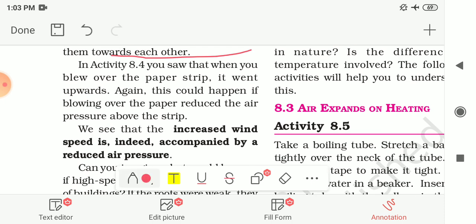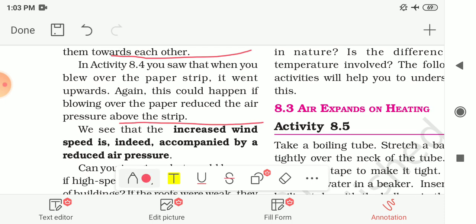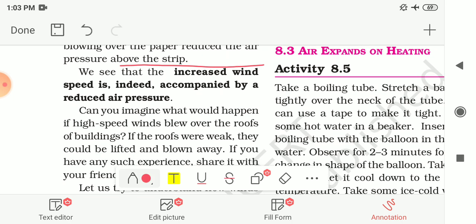And in the last activity, you saw that when you blow over the paper strip, it went upwards. Again, this could happen if blowing over the paper reduces the air pressure above the strip. So from these three activities, we can say that increased wind speed is indeed accompanied by a reduced air pressure. It brings with it a reduction in air pressure.